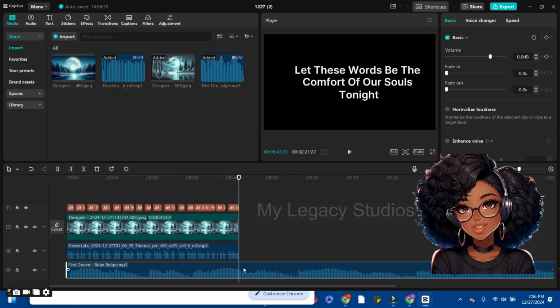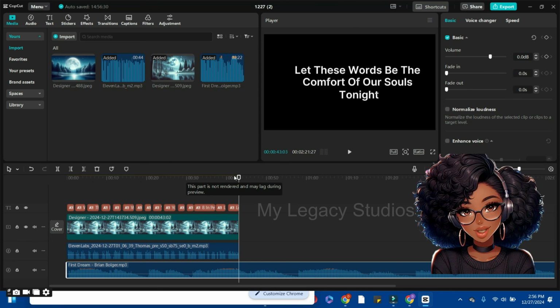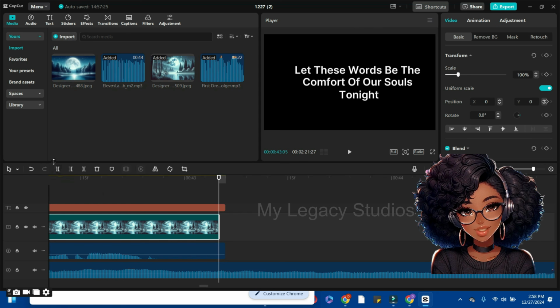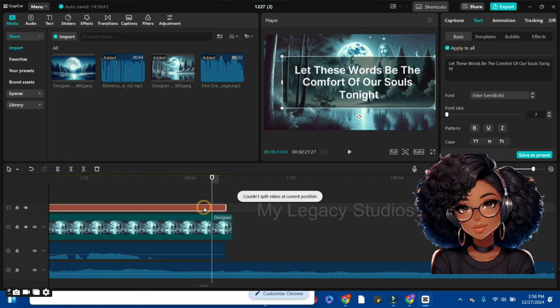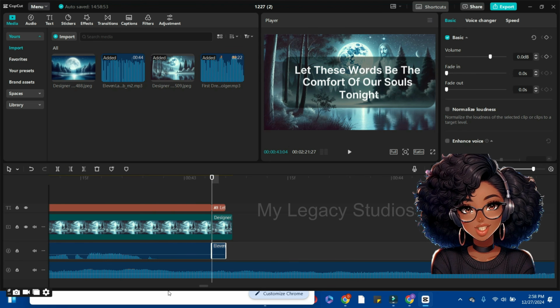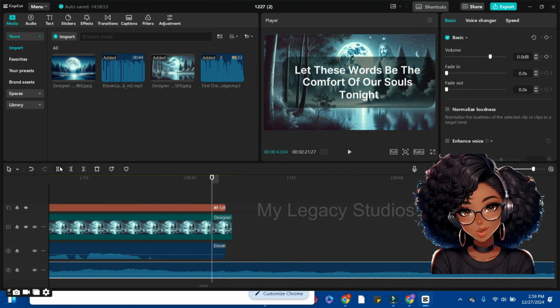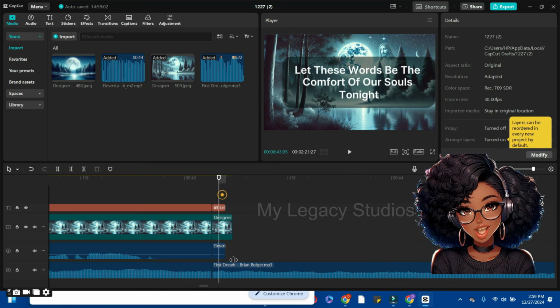So you can see the audio is longer than main video, so we are going to bring our pointer here. So we are going to click on the split button, that's the split button here, or you can use the Ctrl+B to split the captions, the image and the audio on the timeline. Click on the split button to split the text, split the main voiceover, come to the audio and also split that. We are going to delete the excess here. So these are the excess. You can highlight all and delete all.